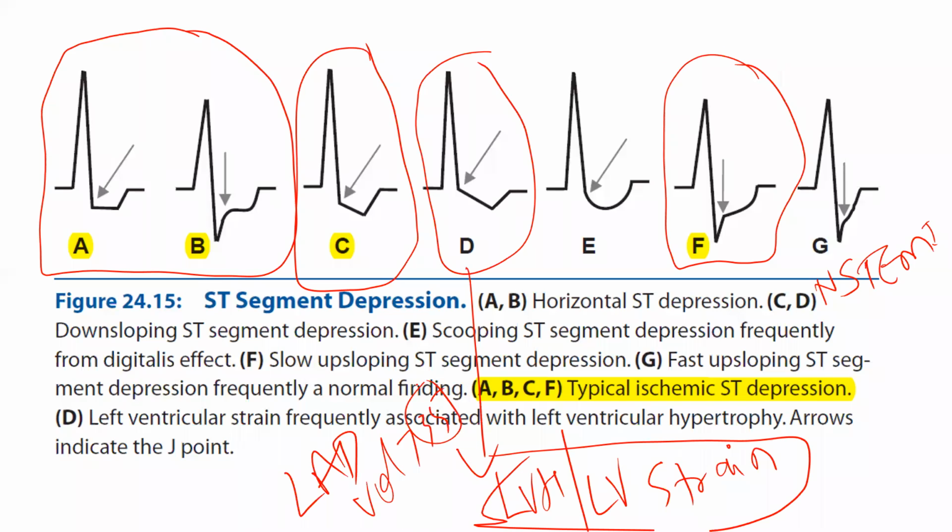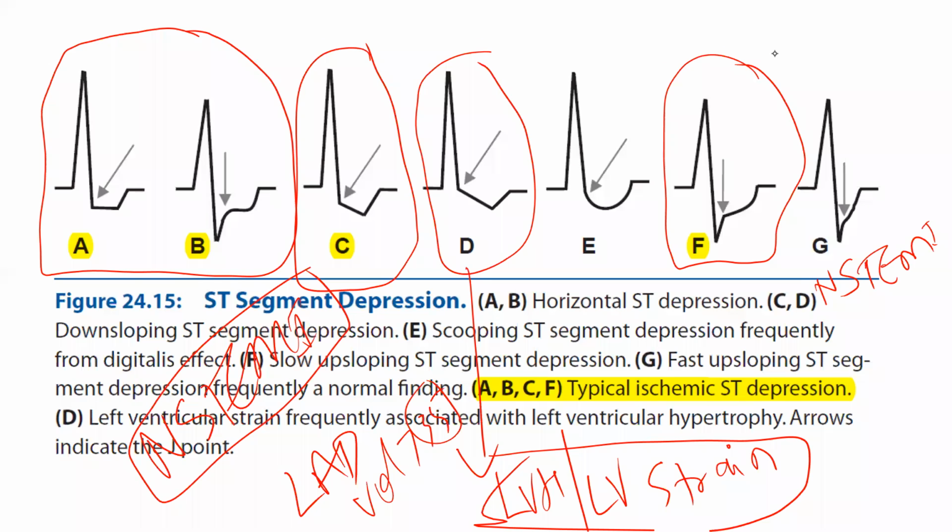But if the patient is having associated LVH or LV strain, then there is also a possibility of associated NSTEMI. Because hypertension, diabetes, LV hypertrophy and LV remodeling are risk factors for myocardial infarction. So it is difficult sometimes if you don't give any clinical history.